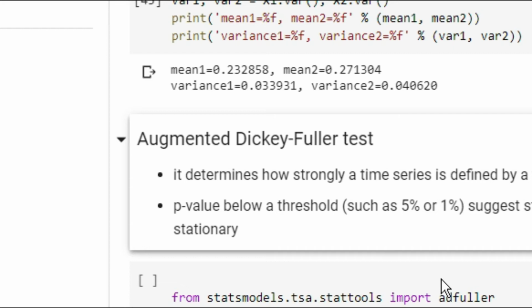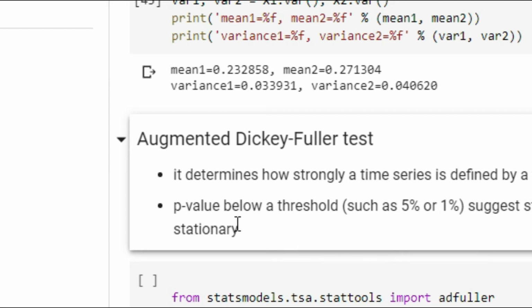If we go a little bit into the theory about the augmented Dickey-Fuller test, it basically fits an autoregression model which doesn't have the capability to handle the trends. After that, it tries to find how our actual data has the trends with respect to the autoregression model.